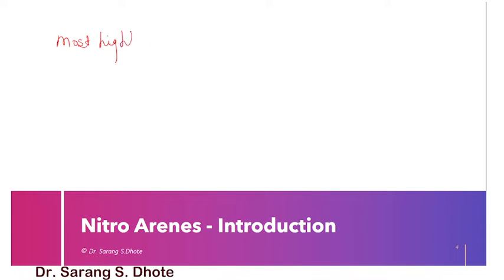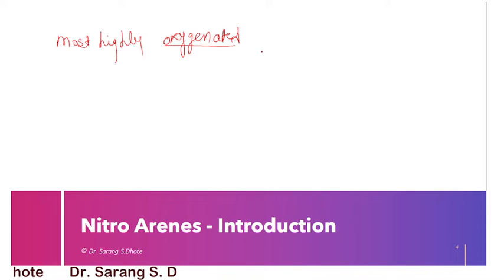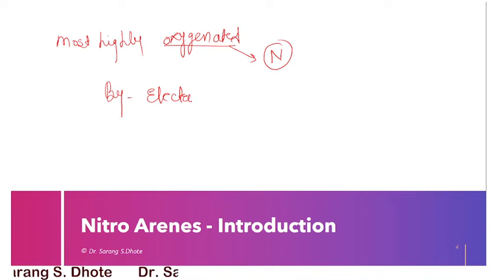oxygenated form of the nitrogen atom. The nitro group can be introduced in a benzene ring very easily by using an electrophilic substitution reaction.